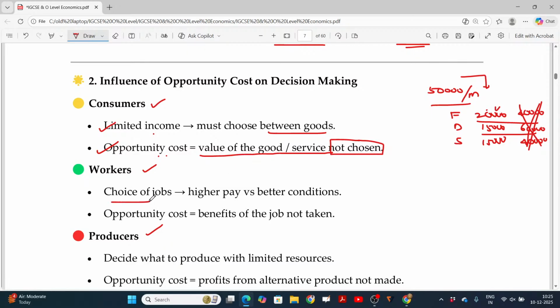In case of workers' choice of jobs, higher pay or better conditions. Do I want to go for higher pay or better conditions? I can get a job somewhere 100 kilometers away on the city outskirts, where we don't have power or manpower facilities, and we don't have market facilities or recreation facilities, but the income is high. Another one is nearby your current locality in the city, where everything is accessible in walkable distance, but here your payment is only 60,000 rupees versus 1 lakh. Then definitely you have to choose whether you want to expect the higher pay or a better condition. This is the choice for workers. Opportunity cost is the benefits of the job not taken, right?